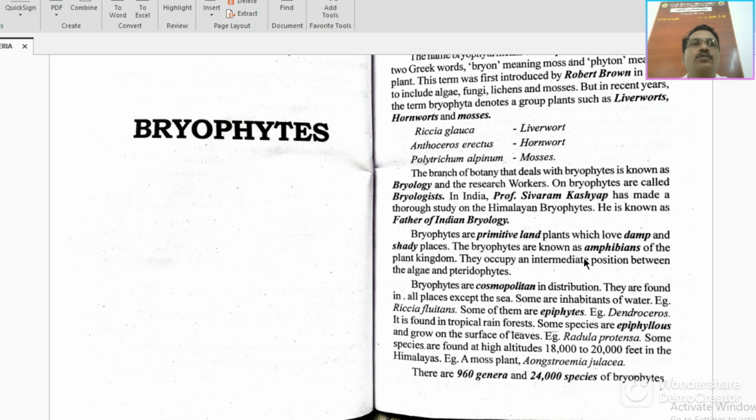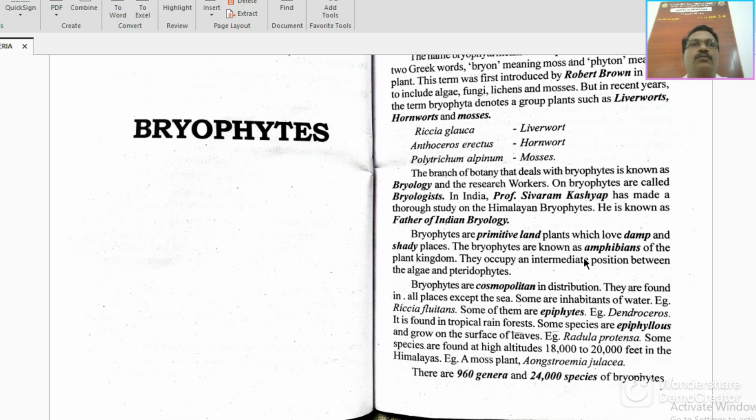Some species are found at high altitude. Most of the bryophytes are found in the Himalayan region. As we discussed, Professor Sivaram Kashyap made a very enormous study of the bryophytes present in the Himalayan region. At high altitudes ranging from 18,000 to 20,000 feet in the Himalayas, the plant is called Anastrophyllum julacea.